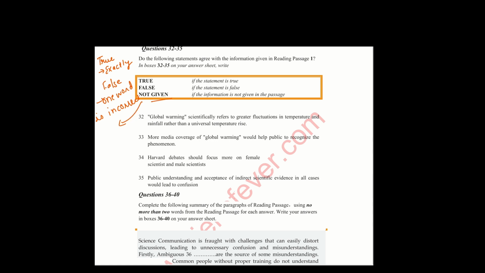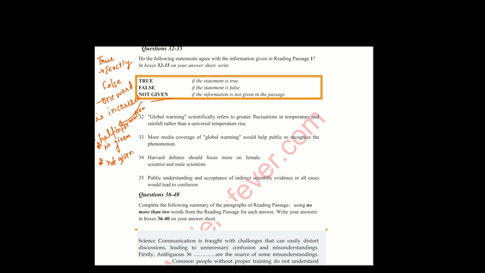Not given information is where half the information is given, or the information is not given.